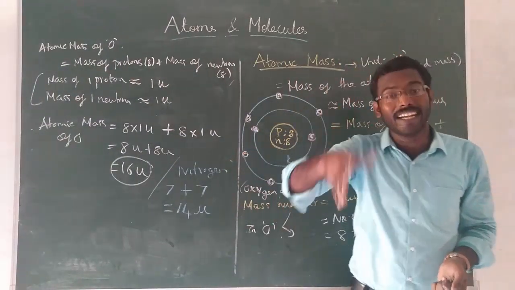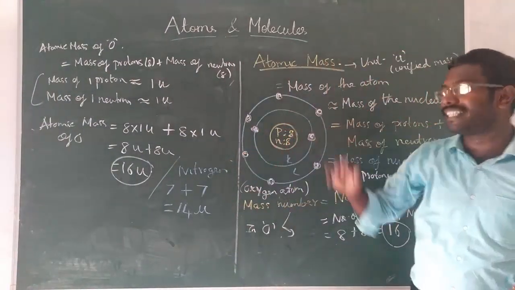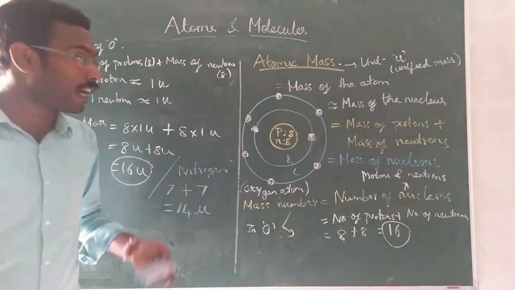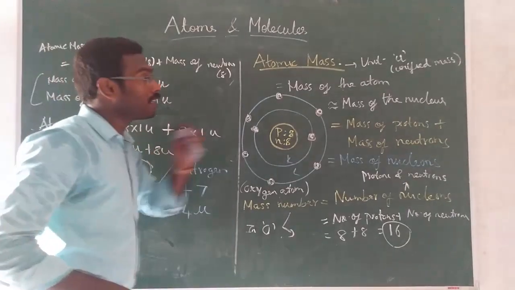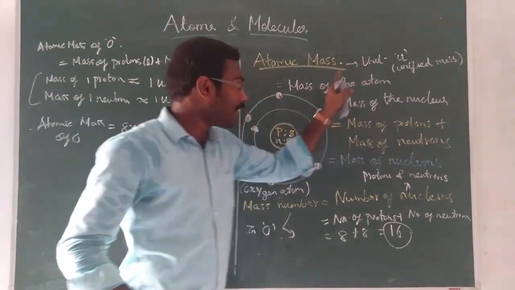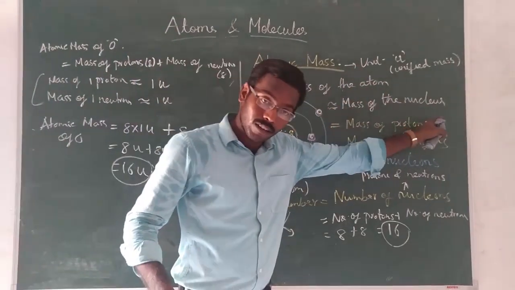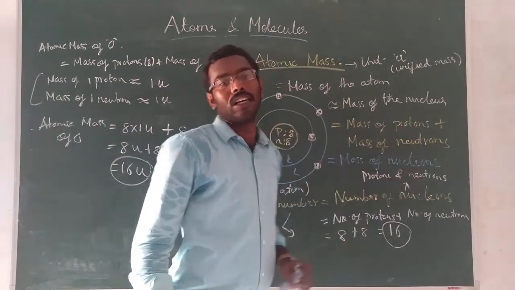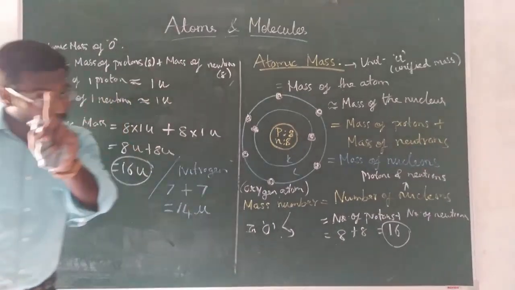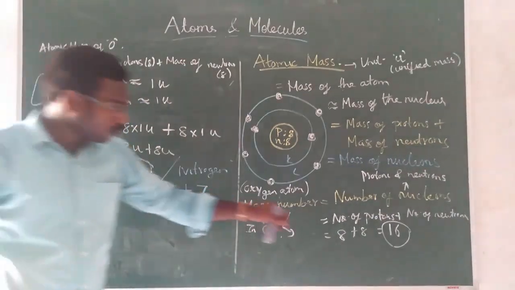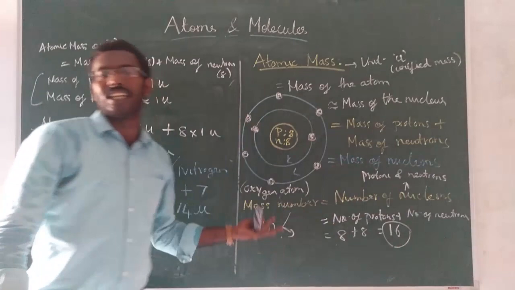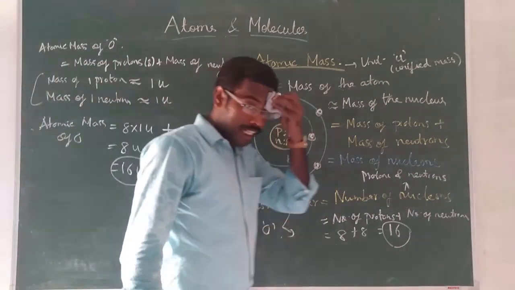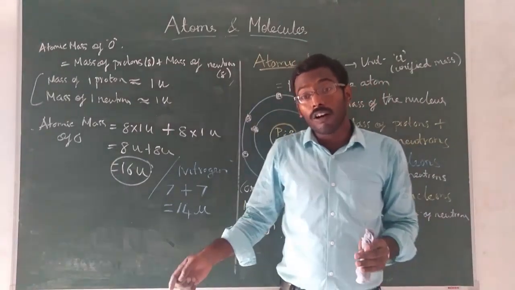So in this way you can calculate the atomic mass of any element. We have studied 18 elements now. You can calculate the atomic mass of all the 18 elements. Understood or not? So atomic mass is nothing but the mass of the atom, that is also equal to the mass of the nucleus, that is equal to the mass of proton plus neutron. Okay, so mass of one nucleon is 1 U. Therefore totally 16 nucleons means 16, 20 means 20. Understood? So now you understood atomic mass. Now we will go to the law.